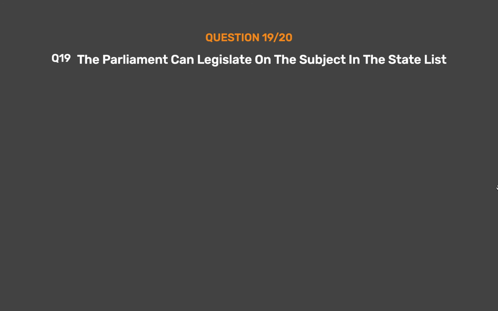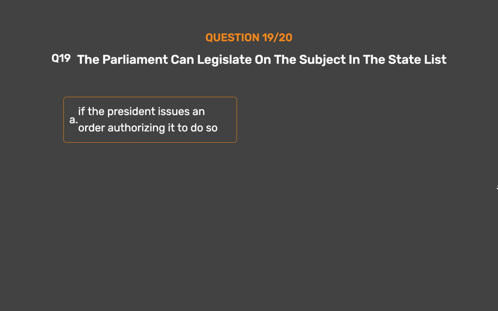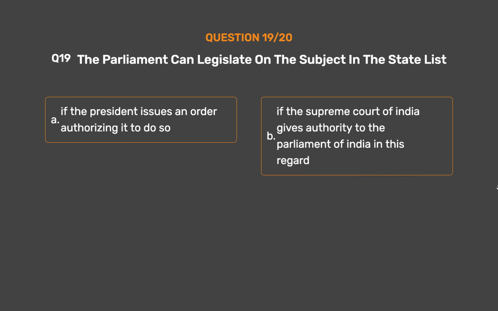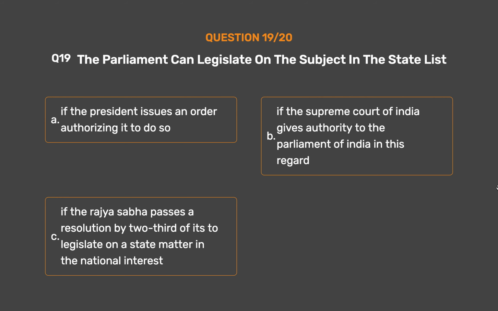Question number 19. The Parliament can legislate on the subject in the state list. Option A. If the President issues an order authorizing it to do so. Option B. If the Supreme Court of India gives authority to the Parliament of India in this regard. Option C. If the Rajya Sabha passes a resolution by 2/3 of its members to legislate on a state matter in the national interest. Option D. None of the above.